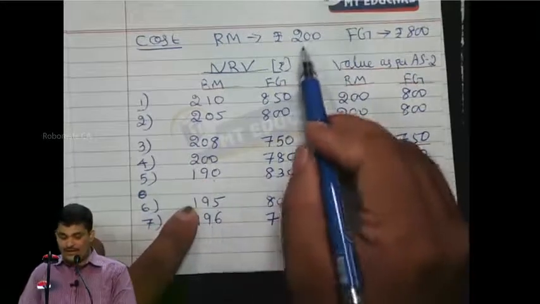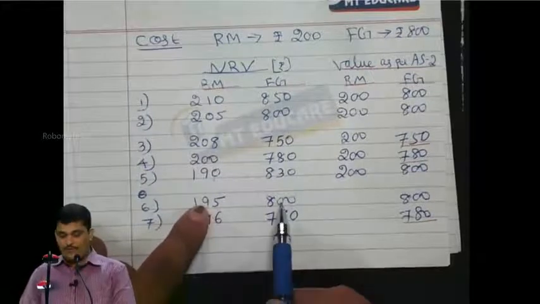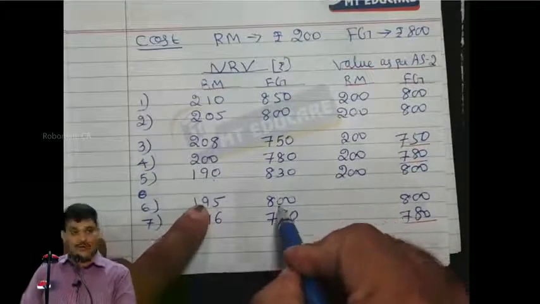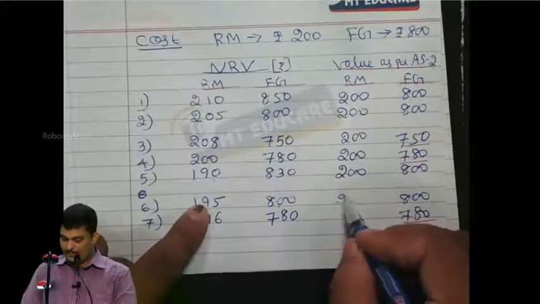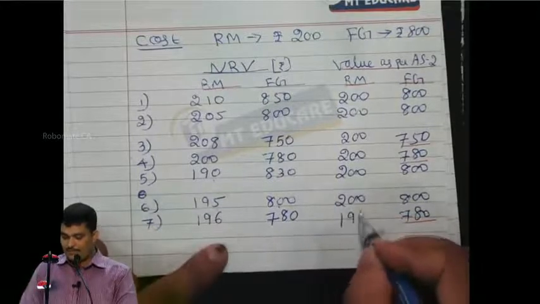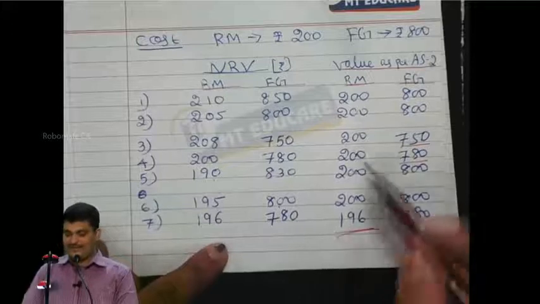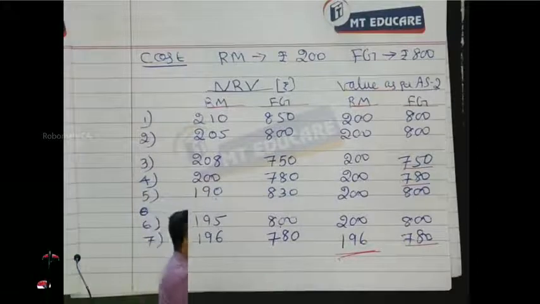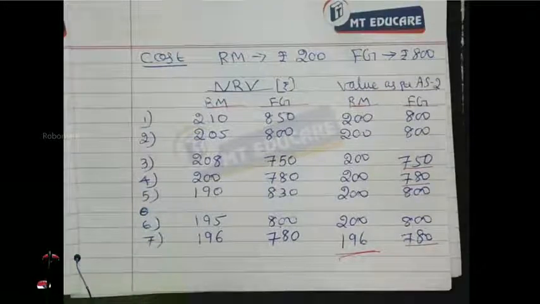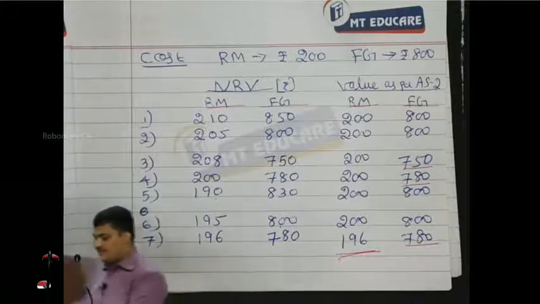Here I find 200 or 195, whichever is less, 195. But when I look into the selling price of finished goods, it is equal. It is not less. Understood? So thereby 200. So only in one scenario, as I told, generally raw material is valued at cost. Only if NRV of raw material is less than the cost price of raw material and NRV of finished goods is less than the cost price of finished goods, then only raw material is valued at NRV. Otherwise, always at cost. That is the point we have just taken through this problem.